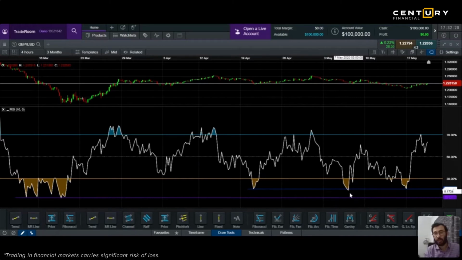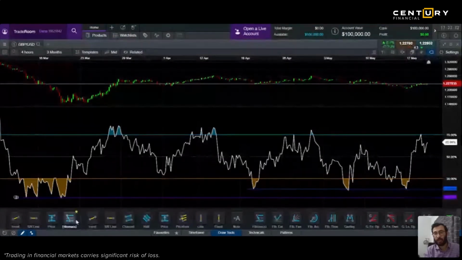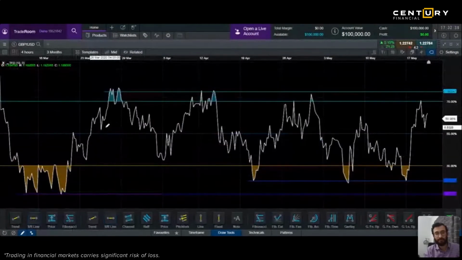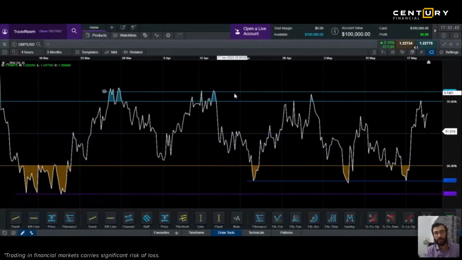So over a 4 hour period of time, you either wait for it to go above 70%, so you can take advantage of this price, right? You see this price over here, every time it goes above 70%, it touches a certain peak and then goes down. So either you wait for it to come here, which becomes your overbought area, so you can short sell it, or you wait for it to come down where it becomes an oversold area and you go for a buy. So this is 4 hours.